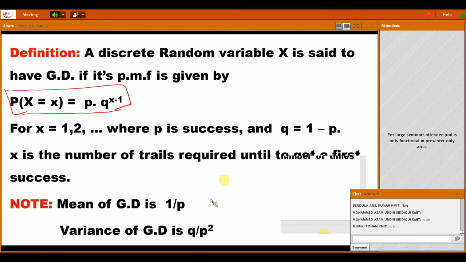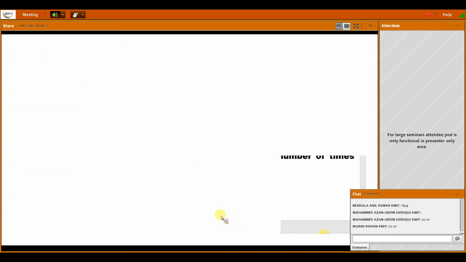Mean of geometric distribution is 1 by p. This you have to remember. You may get questions based upon this. What is the mean of geometric distribution? 1 by p. What is the variance of geometric distribution? q by p square. This derivation part is not required in objective exam.